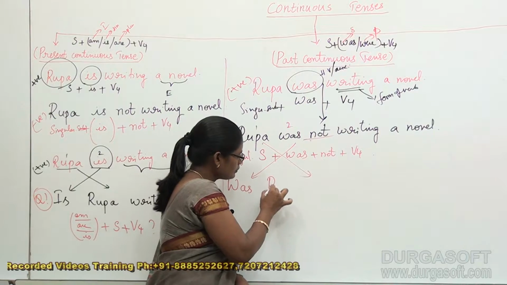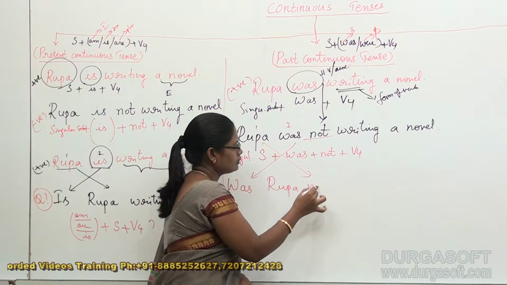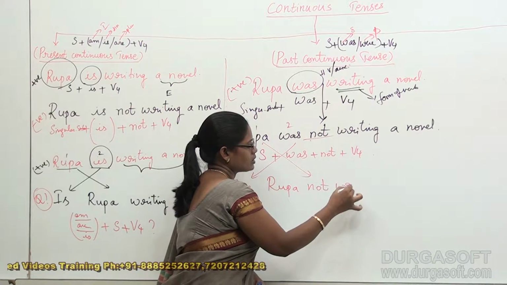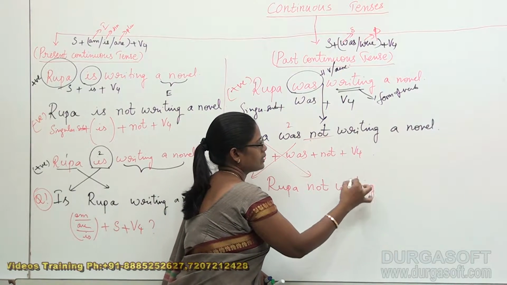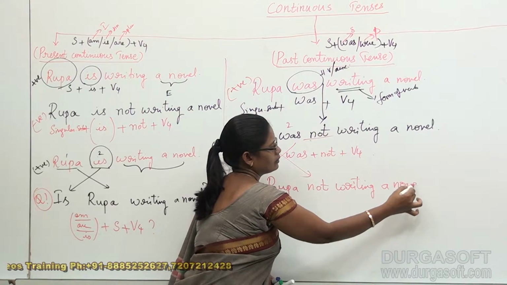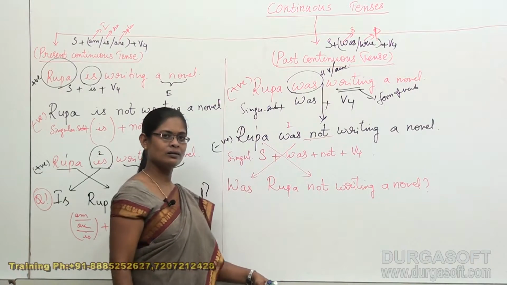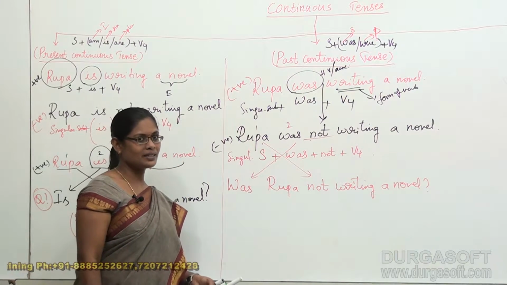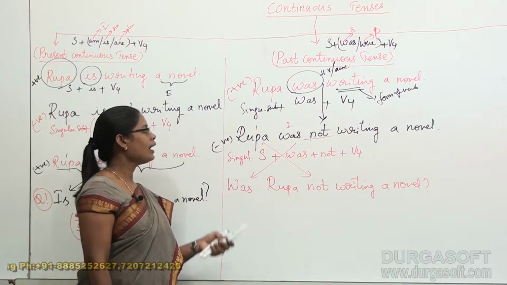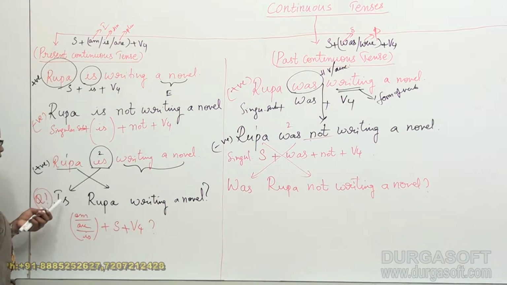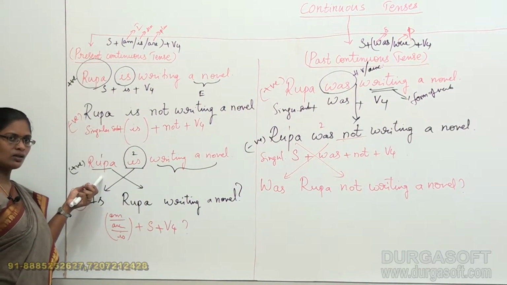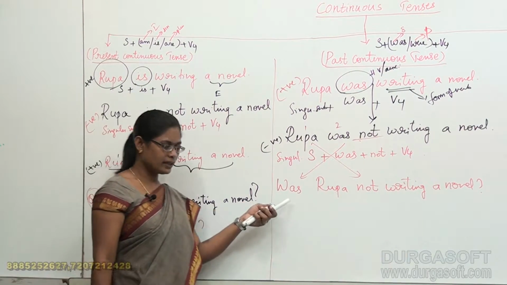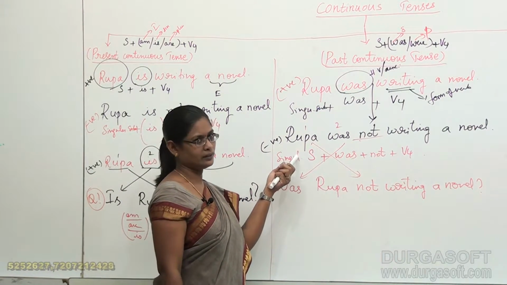Was Rupa not writing a novel? This is my negative question. That means as we have got a positive question for a positive sentence, we also have got a negative question for a negative sentence.